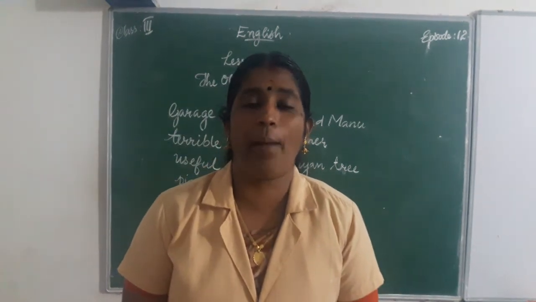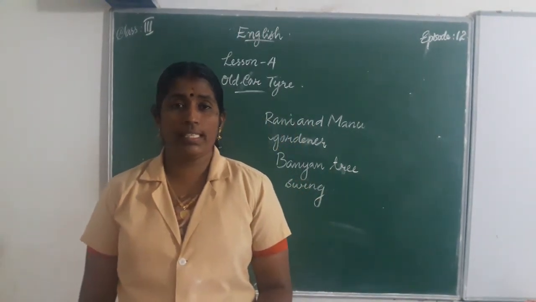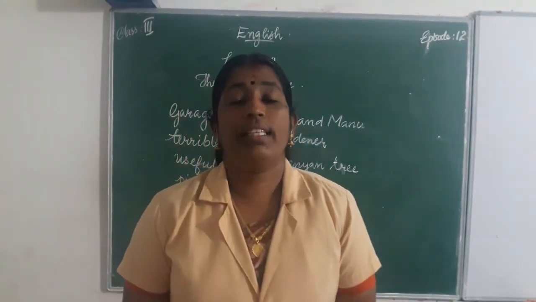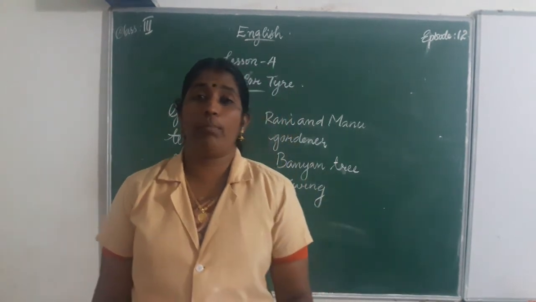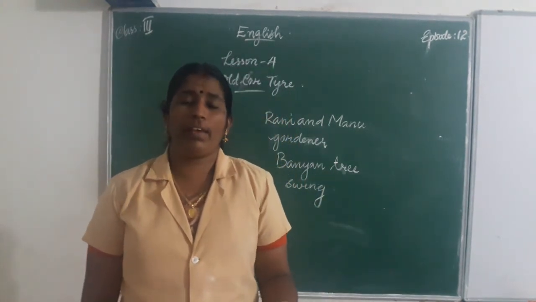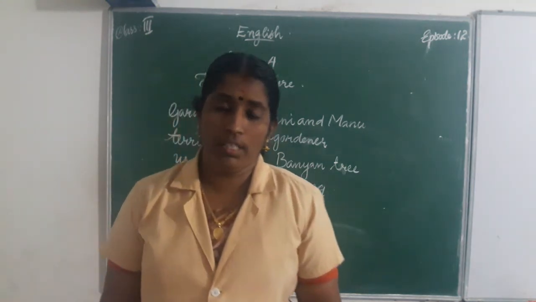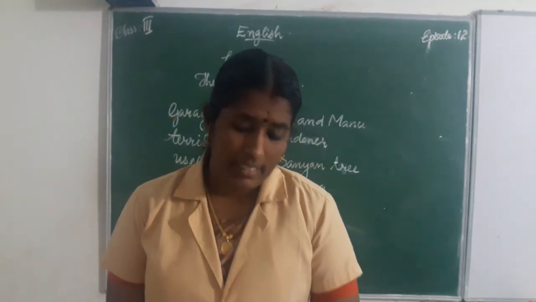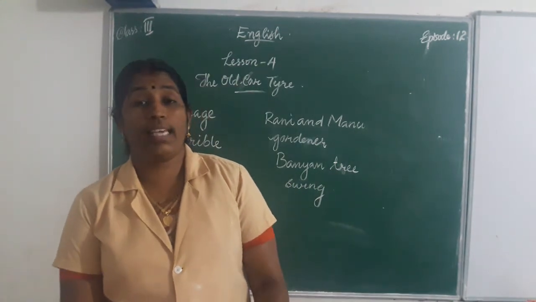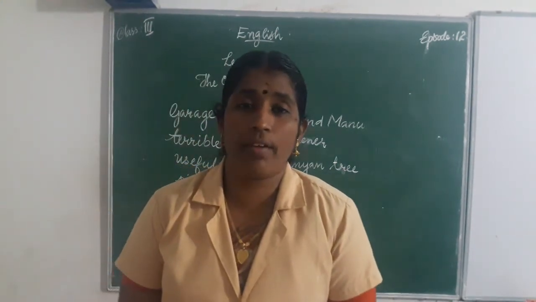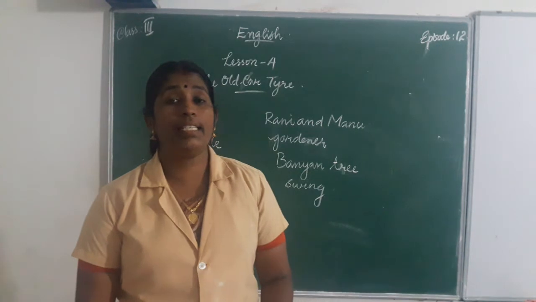They became very happy. Who were the children? Rani and Manu. Rani and Manu became very happy. They enjoyed it a lot. They called out to their father. Who is their father? Their father is the gardener.